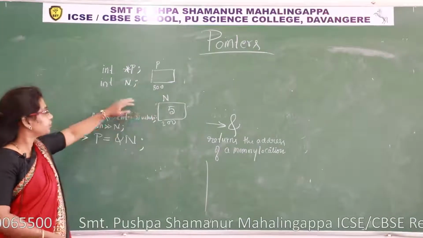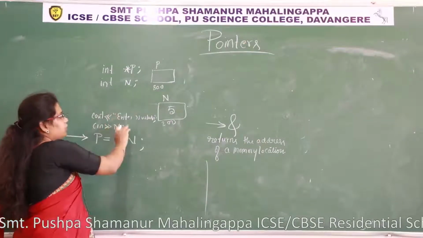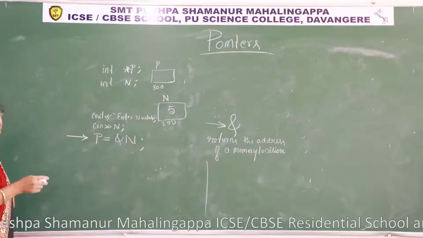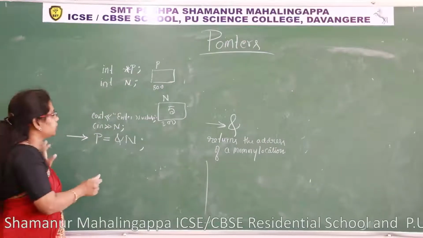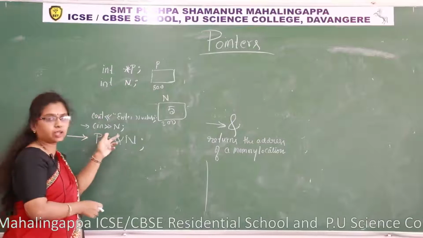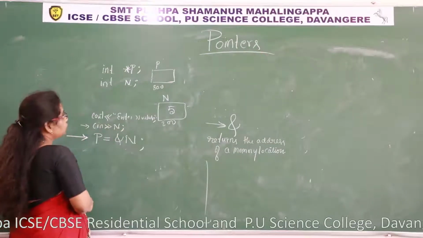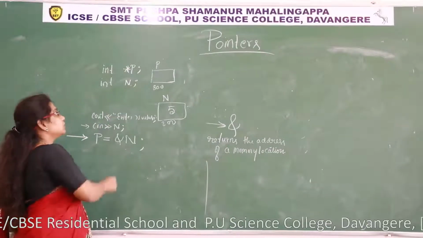Now I'll read a value for n. n is a normal variable, a normal integer variable. It takes an integer from the user. When this statement executes, the user will enter a value and it will be stored in n. Now I want to store the address of n into p.